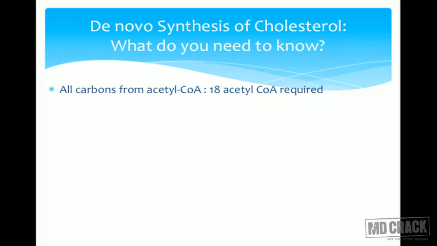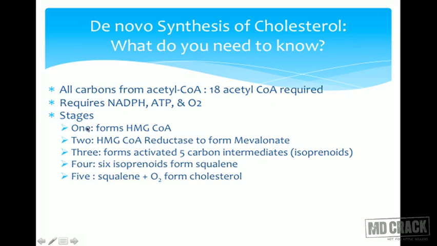What else do you need to know is that all carbons come from acetyl-CoA. 18 acetyl-CoA are required. It requires NADPH, ATP and oxygen. And the stages: first stage forms HMG-CoA, second stage HMG-CoA reductase to form mevalonate. In the third stage, it results in the formation of 5 carbon intermediates called isoprenoids.